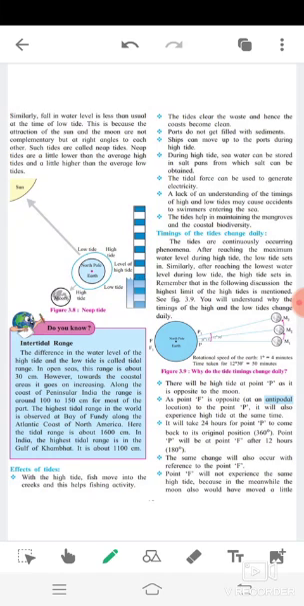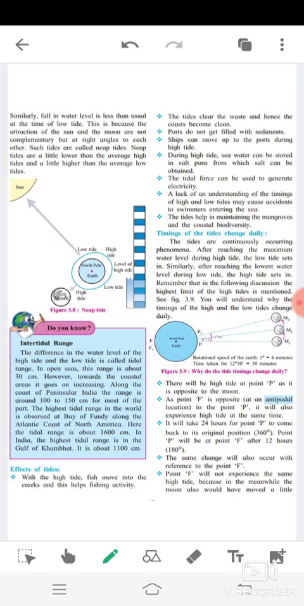This is the continuation of geography chapter number 3. So let's start with the new paragraph, effect of tides. With the high tide, fish move into the creeks and this helps fishing activity. The tides clear the waste and hence the coast becomes clean. Ports do not get filled with sediments.